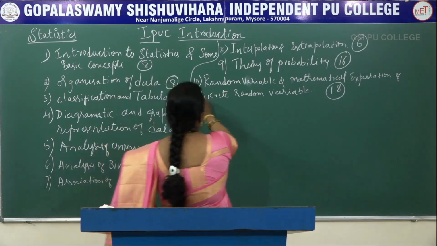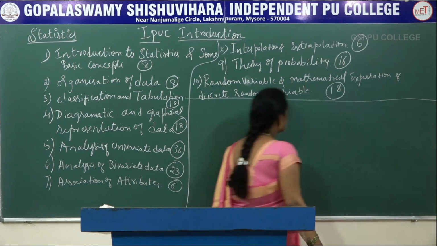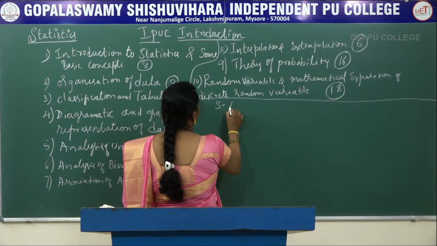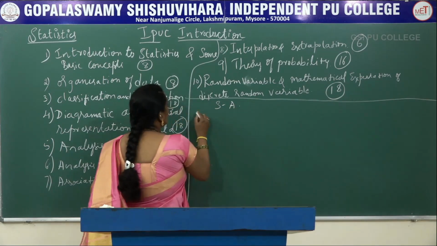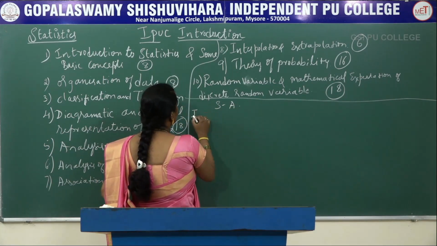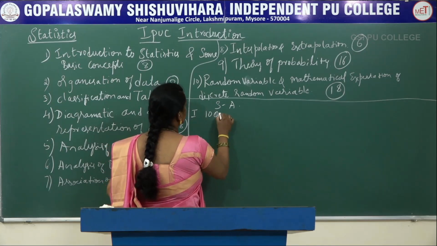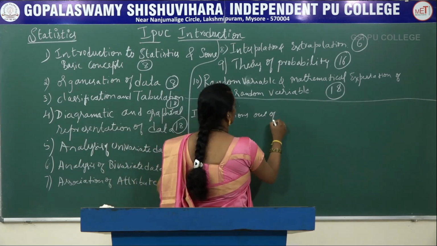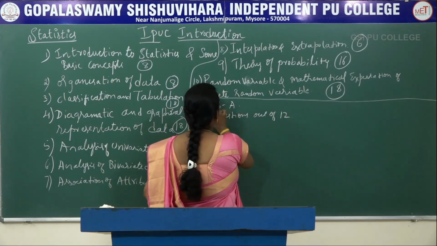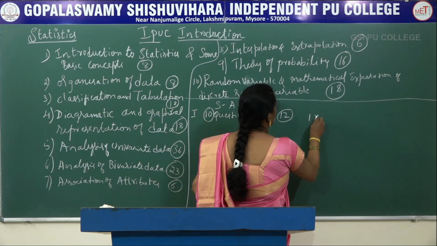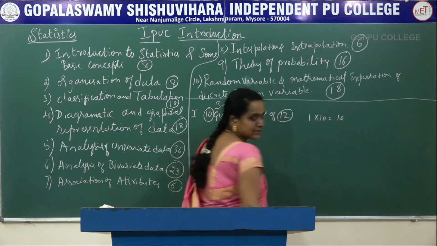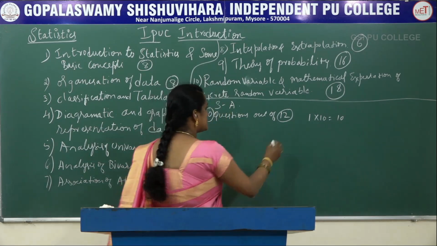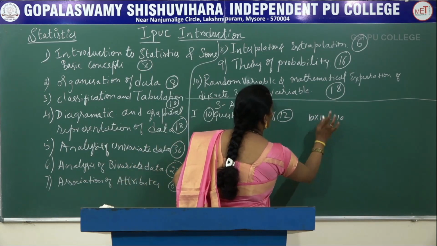And next is the question paper pattern. We have 5 sections. In Section A, the first main, we have to answer 10 questions out of 12, 1 mark each, so it will be 10 marks.